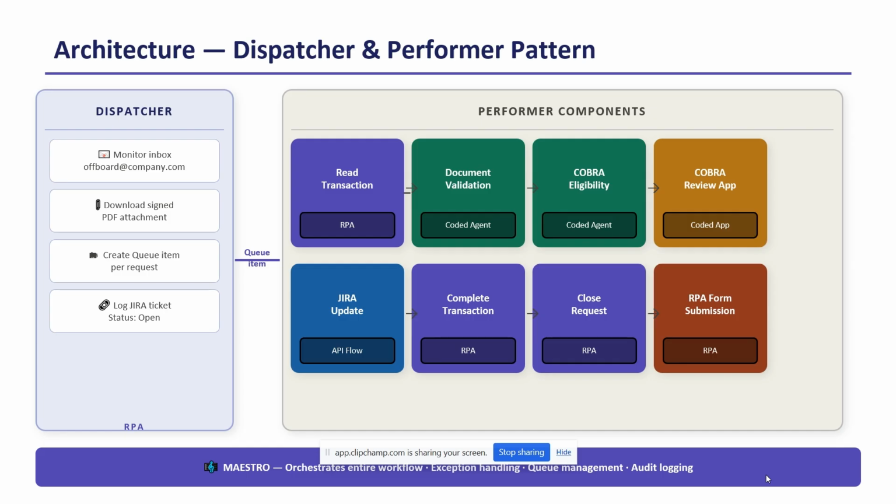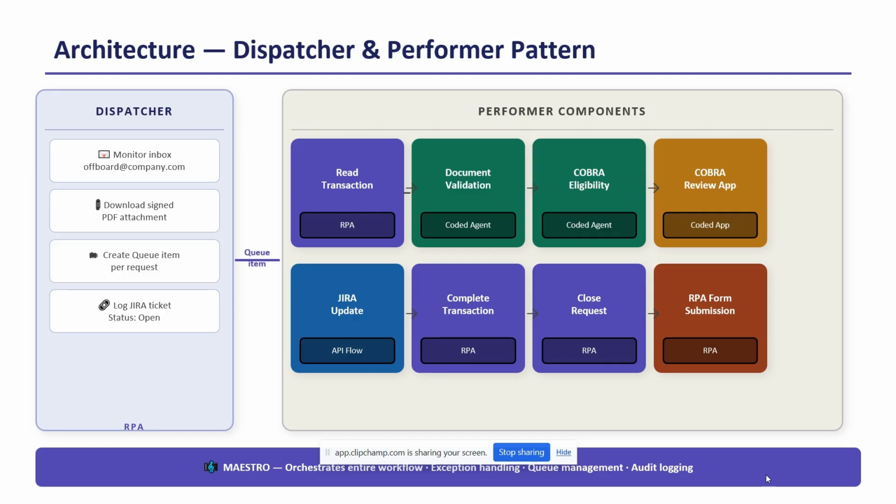Okay, and this is the architecture. This AI powered OffboardCare is designed in a dispatcher and performer model. The dispatcher starts: it reads the employee's separation email, downloads the signed separation form, uploads the signed separation form into a storage bucket, populates the performer queue, and logs a Jira ticket.